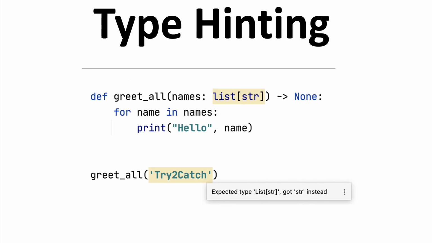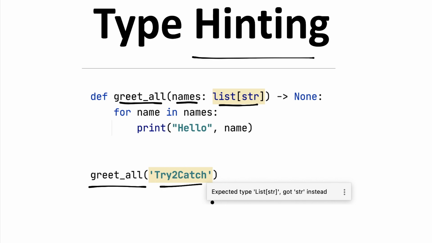Now the next major update is type hinting. Right guys, in 3.9, here I have created this method, or function you can say, greet all, and I have passed an argument, names, and the type of names is a list, and this list will get all these strings. But when I call this method, I have passed this parameter as a string only.